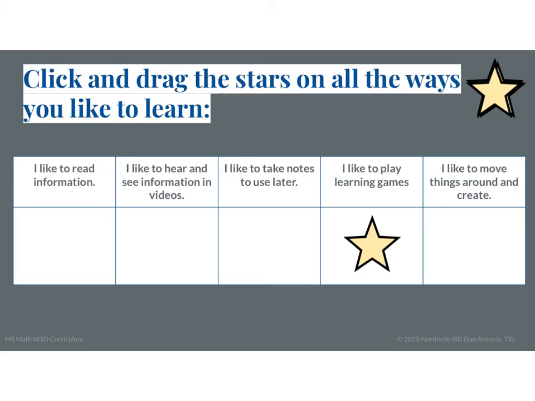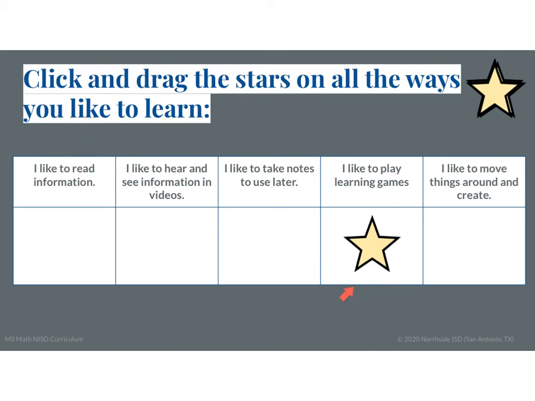Here on this one, what you're going to do is click and drag the stars on all the ways you like to learn. So you're going to read each part. It says, I like to read information. I like to hear and see information in videos. I like to take notes to use later. I like to play learning games. And the last one, I like to move things around and create.